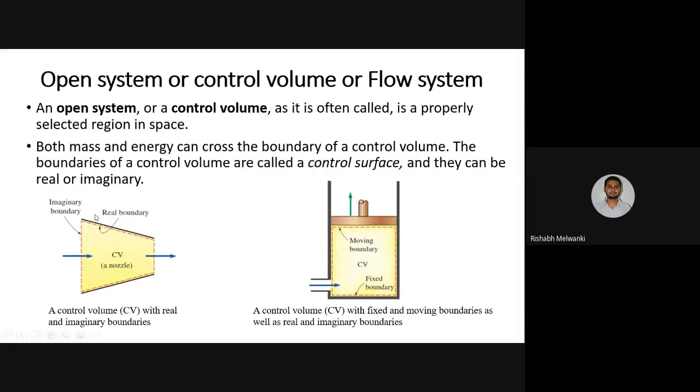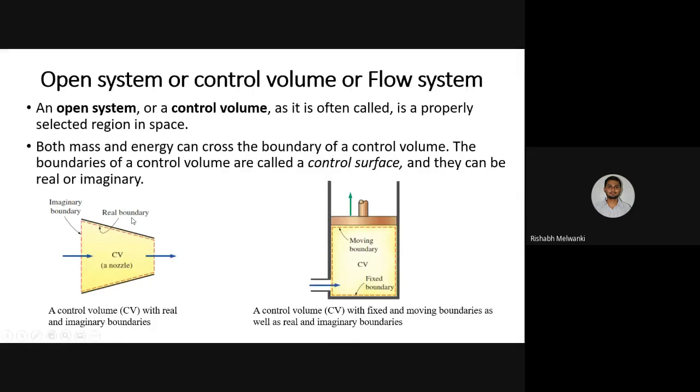Okay, you ask me: in the case of a nozzle, here you can clearly see by the arrow that mass transfer is taking place, right? Mass is entering from this side and leaving from this side. So how can we say that there is no energy transfer here? There can be energy transfer. Why? Because of the action in the nozzle, heat might be generated, and that heat might cross this boundary.